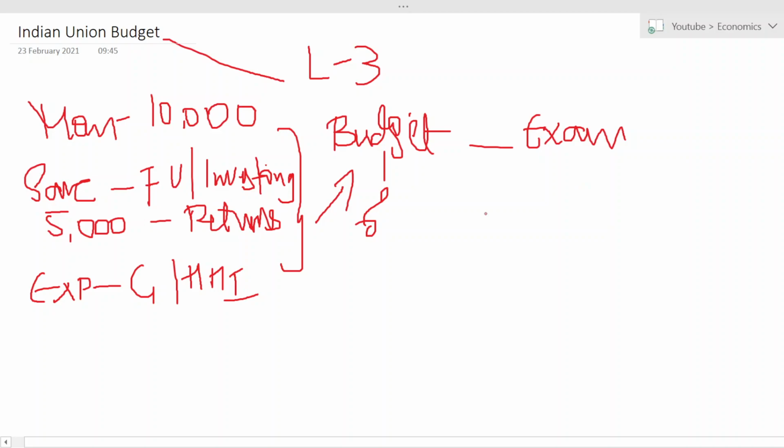If you want me to explain in simpler terms, I would like to give you another example. Let us assume your father gave you two options. The first option is: see my child, I will give you 10,000. I don't know what you will spend this amount on.